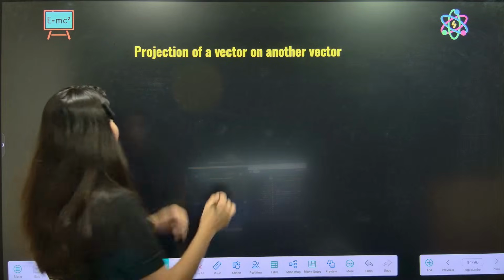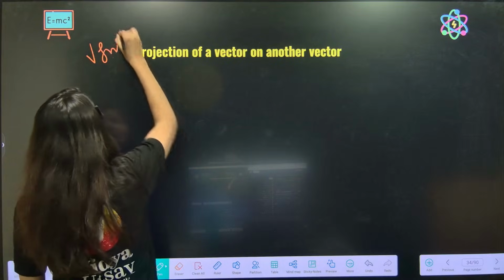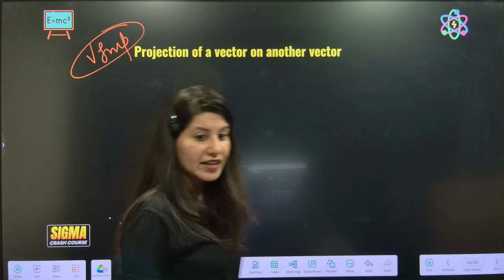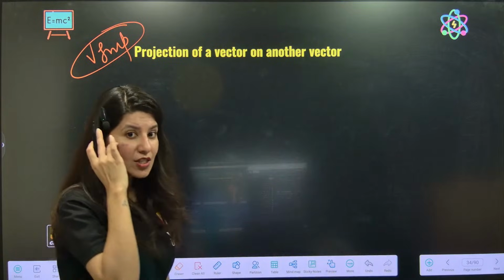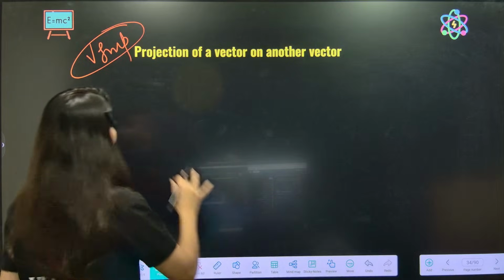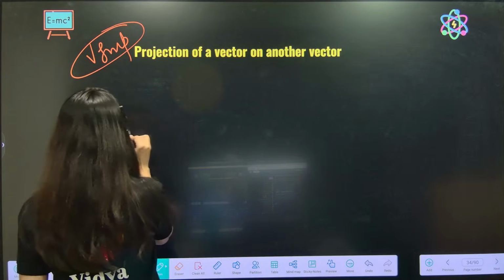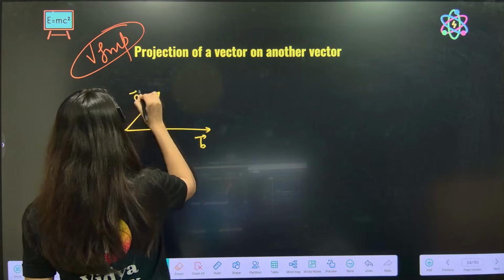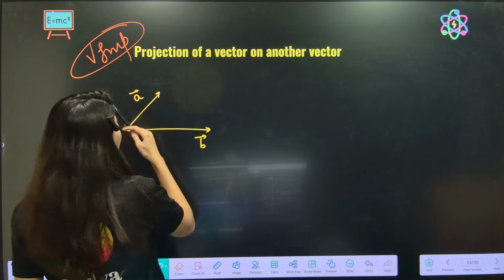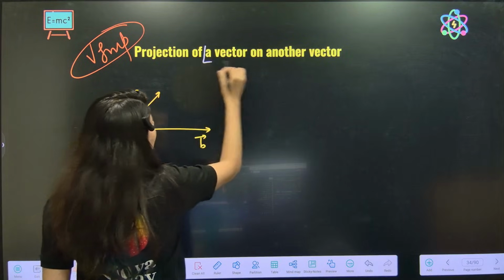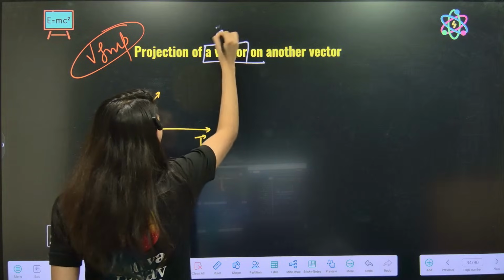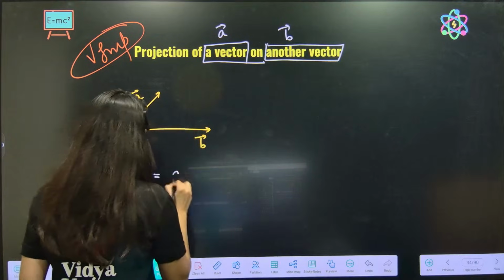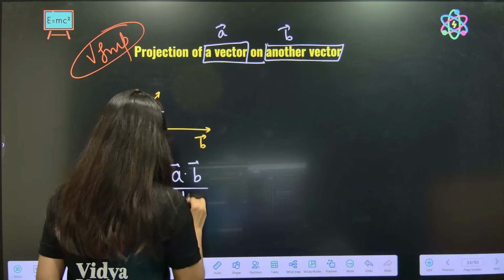Chalo. Projection, a very important topic. Every year you will definitely see a projection question in JEE Maths. What they are saying is, suppose you have a vector B and you have a vector A. You want to take the projection of A vector on B vector. So projection P will be A dot B upon magnitude of B.